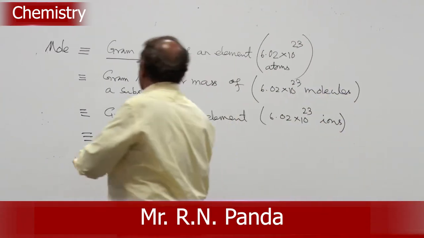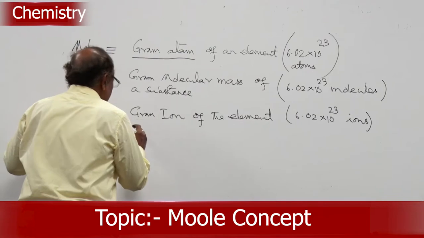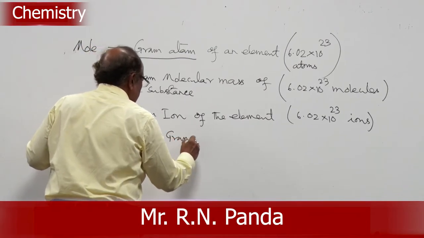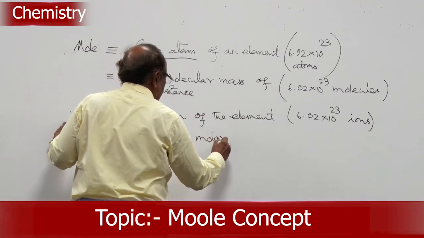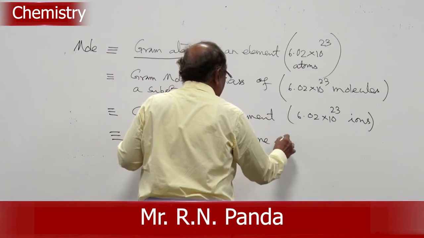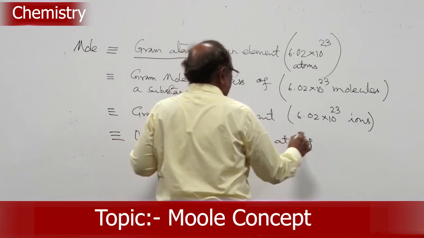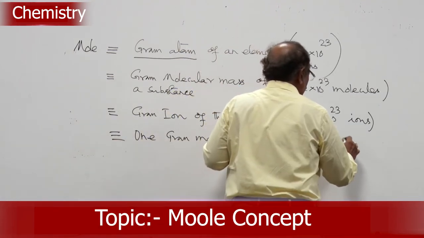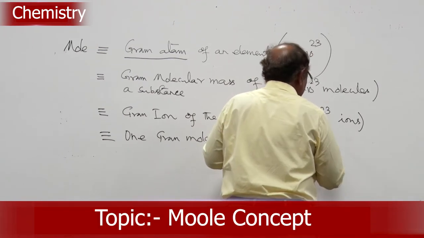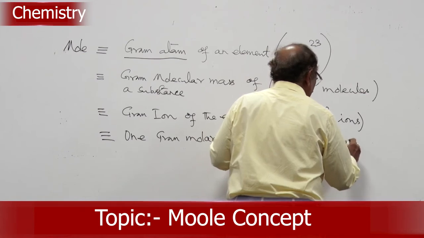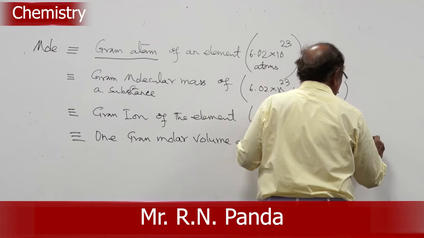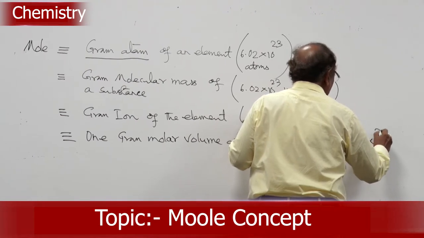So, if we put it in volume, we say that 1 gram molar volume at NTP is 22.4 liters, which is also equal to 6.02 into 10 to the power 23 molecules.